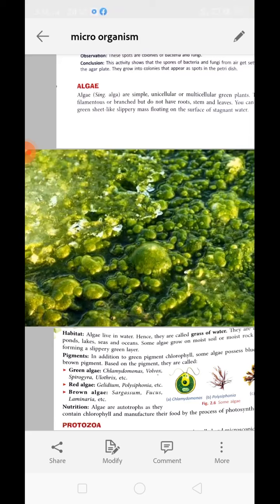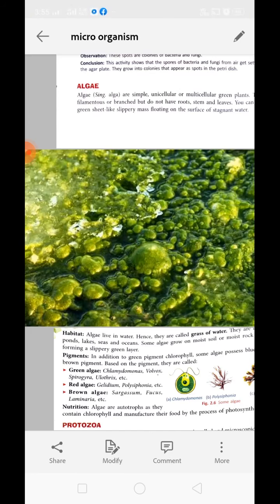Some algae grow on moist soil as well, and some of them grow on moist rock surfaces. But moisture is needed for their growth. Otherwise, they will not grow in dry places. Whenever they grow, they are slippery in nature, so they make the surface slippery where they grow.